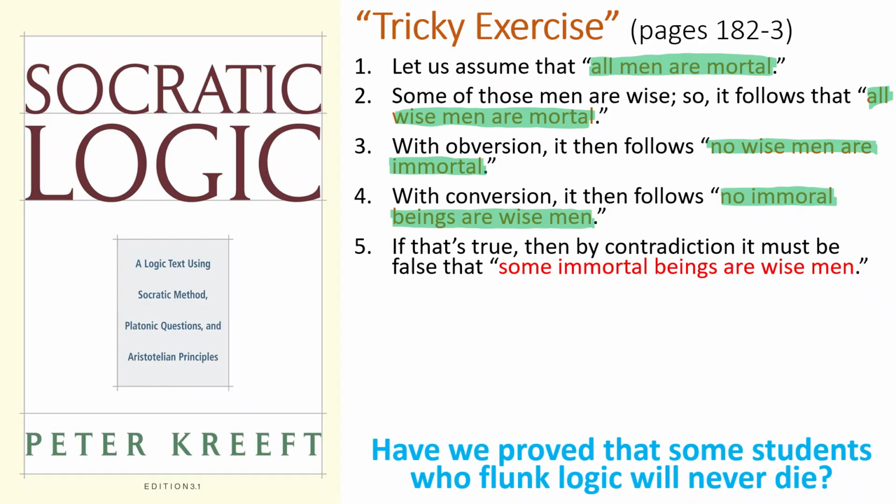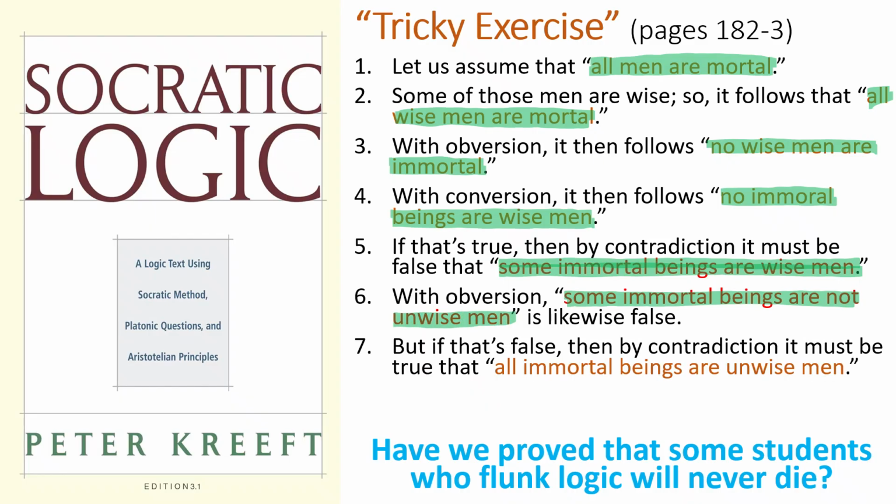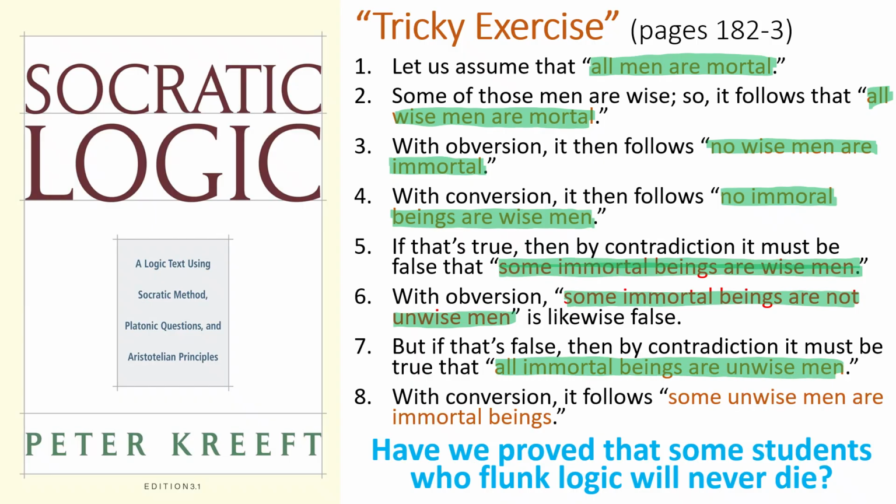5. If that's true, then by contradiction, it must be false that some immortal beings are wise men. 6. With obversion, some immortal beings are not unwise men is likewise false. 7. But if that's false, then by contradiction it must be true that all immortal beings are unwise men. 8.